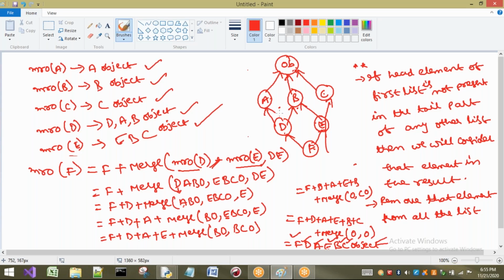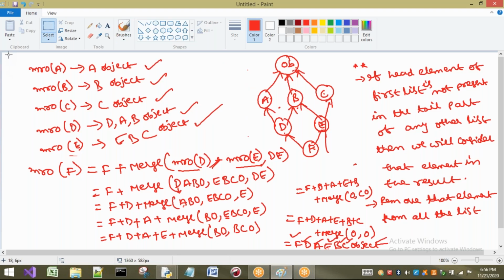If I take 20 classes and keep them in different levels of inheritance, it is very difficult to search by using that technique. But by using this technique, it is very easy to understand. So in this way, method resolution is going to take place. Don't worry, I will take two more examples for this one so that you will get clarity on this one.